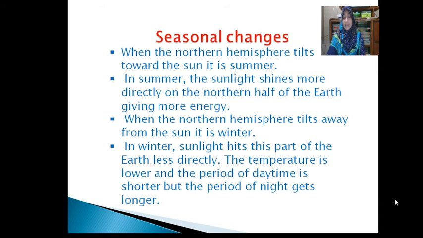As a result, the southern hemisphere at this time gets less heat of the sun. Then their winter comes. The earth changes its inclined position after 21st June. The northern hemisphere, including Bangladesh, moves a bit farther away. At the same time, the southern hemisphere advances a bit towards the sun.